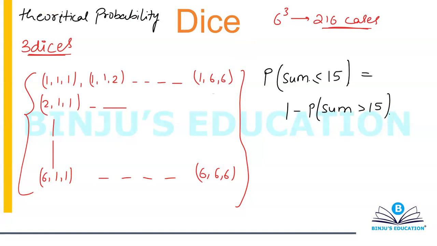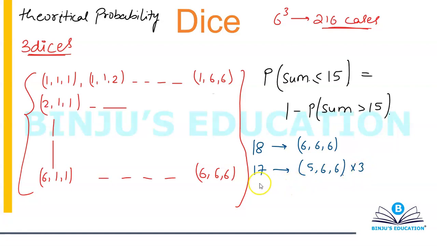So let's go the other way around, because that seems more plausible. If my sum is 18, then there is only one case, that is 666. If my sum is 17, then I can have 566, because I need to reduce 1. Now I can have 566, I can have 656, or I can have 665. It's not that you can only have 5 on the first dice, you can have 5 on the second one also, and on the third one also. So for 17, you're going to have 3 cases.